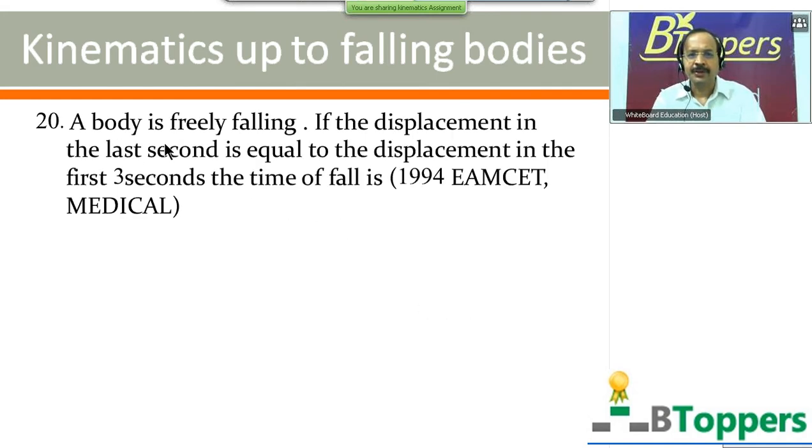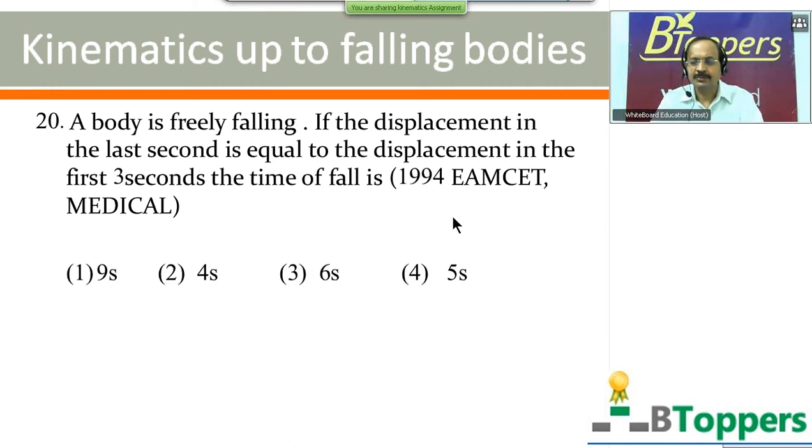So, question number 20. A body is freely falling. The displacement in the last second is equal to the displacement in the first 3 seconds. The time of fall is? 4 options are given as shown on the screen. Come on, try the question. This question was given in the 1994 MSET examination, the medical entrance. Come on, try it now.